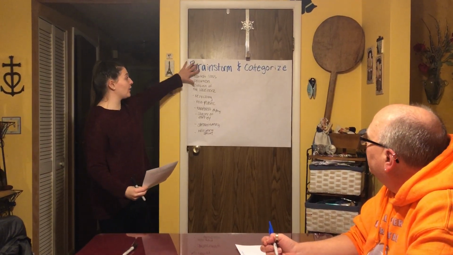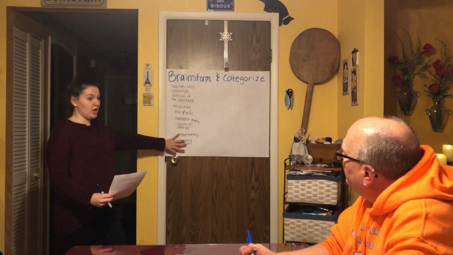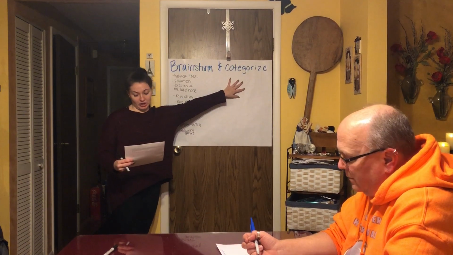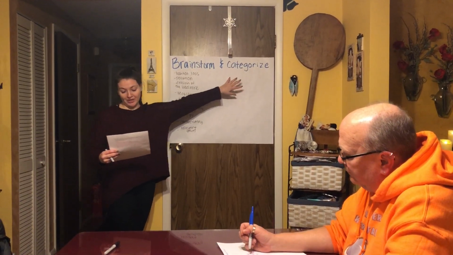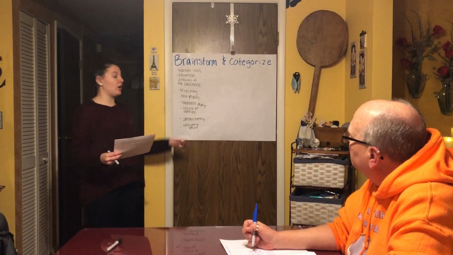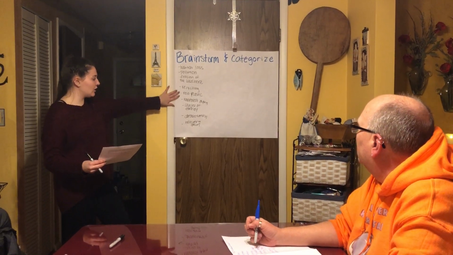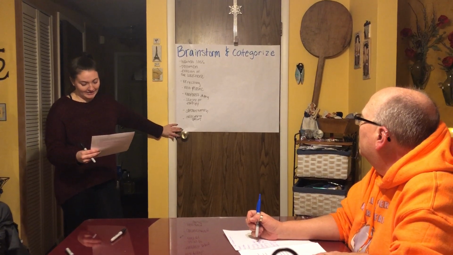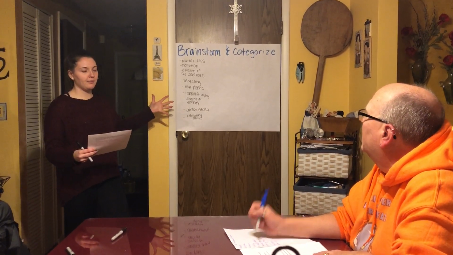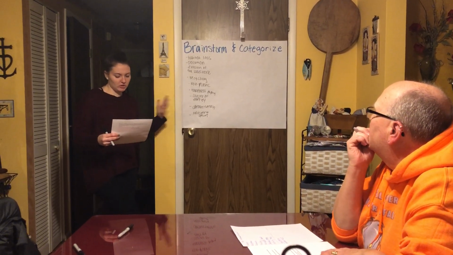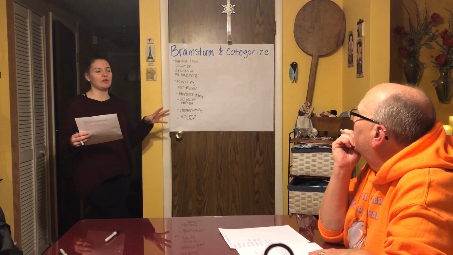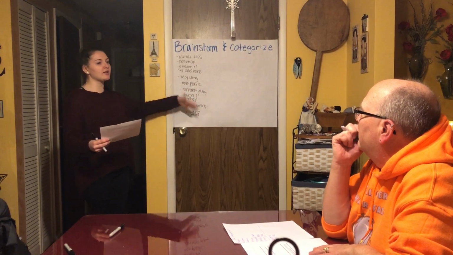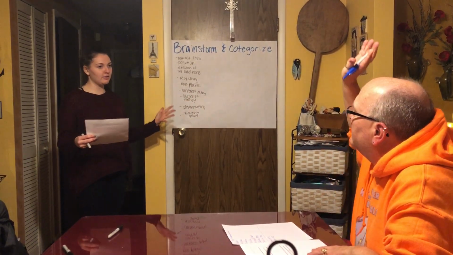So now that we filled out the brainstorm section of our chart, we need to move on to the categorize section. Categorize means to put things into groups. So let's look at our list. What do you think that we can say about all of our ideas? How can we categorize them? Since this is our first time categorizing, I'll give you a hint. Do you think these things are good or bad, or do you think some are good and some are bad?